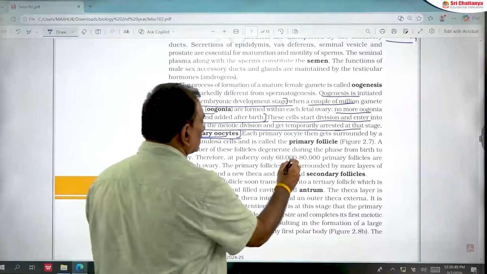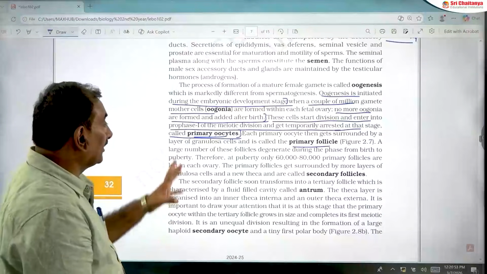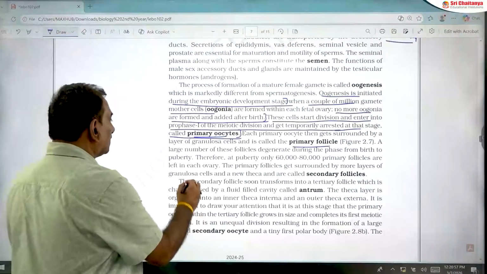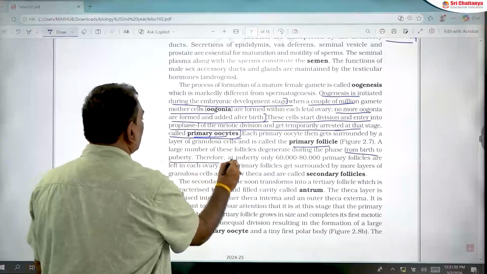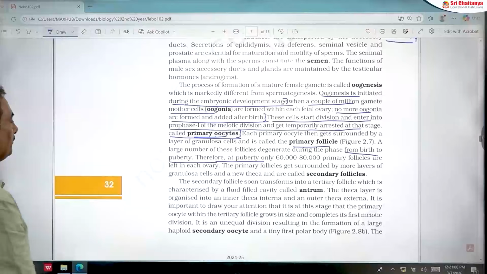And one more important point is primary follicles. During oogenesis, several primary follicles are formed. Those primary follicles contain primary oocytes. From birth to puberty, several primary follicles degenerate.